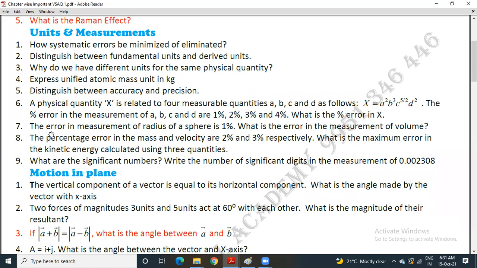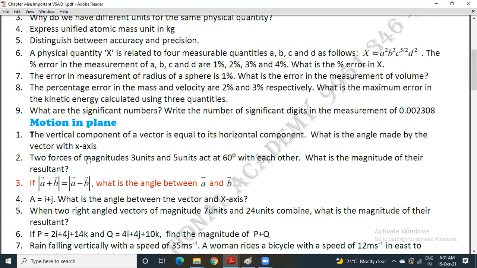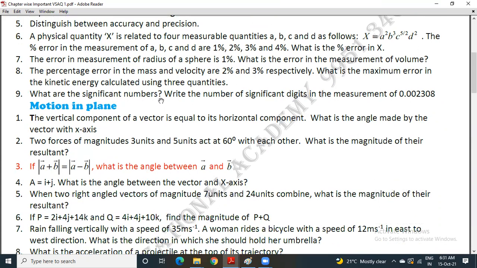Question number 7. The error in measurement of radius of a sphere is 1%. What is the error in the measurement of its volume? Eighth. The percentage errors in the mass and velocity are 2% and 3% respectively. What is the maximum error in the kinetic energy calculated using these quantities? Ninth. What are significant numbers? Write the number of significant digits in the measurement of 0.002308.